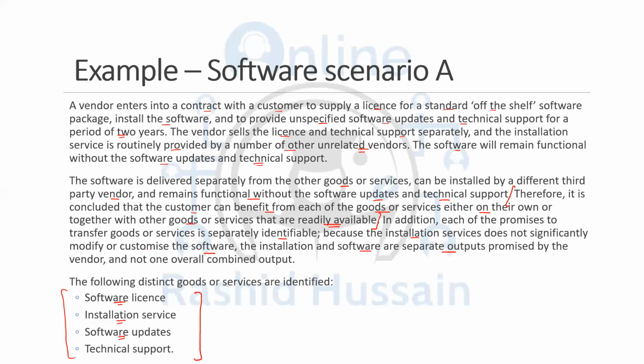Because you can get only the software and make it installed from somewhere else. The software is functional even without the updates and even without the technical support. So these 4 are the separate performance obligations.